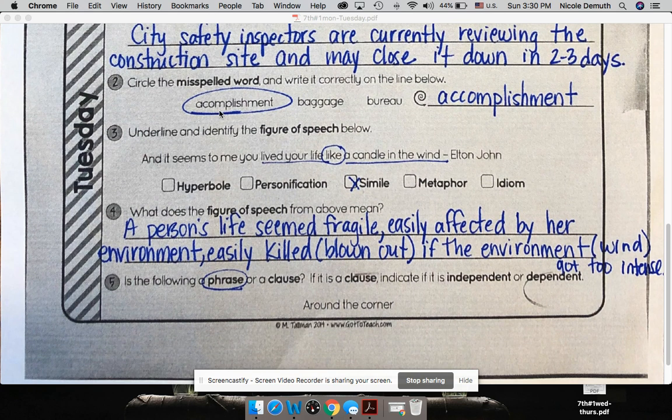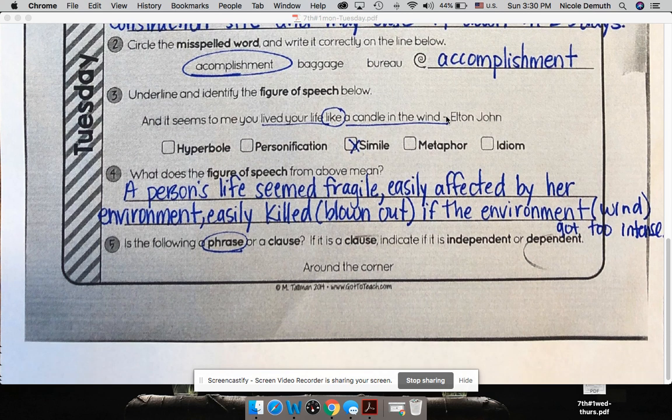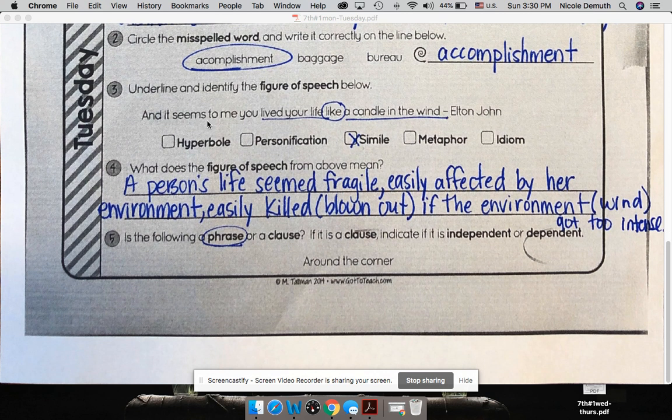Number 2, circle the misspelled word. The misspelled word here is accomplishment. It should be A-C-C-O-M-P-L-I-S-H-M-E-N-T. For number 3, same thing we've seen in 6th grade before.